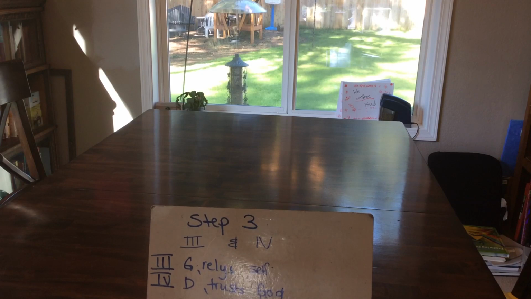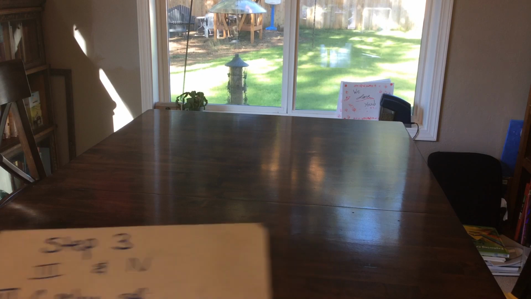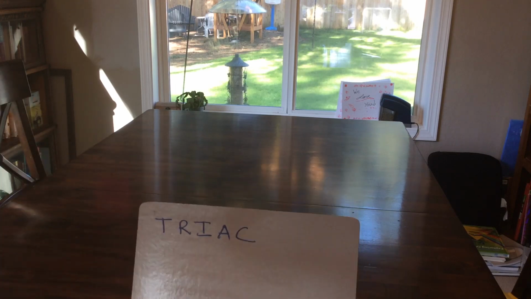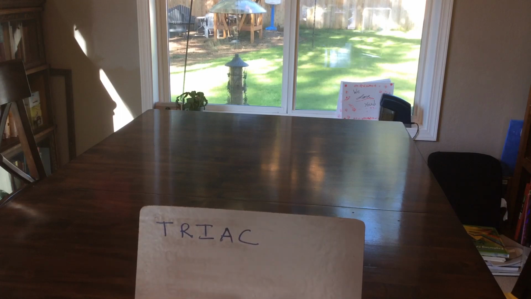And I want to look again for a quote. I want to find a quote that relates to those chosen topics. So find one for each of that. So something that displays how Goliath relied on himself, and a quote of where David trusts in the Lord. So you're following again the triac. We've got our topics, and our 2 topics are going to be just for right now so we can work through this and I can give you an example. Goliath relies on himself. Then I would look at a quote that displays that. David trusts the Lord.